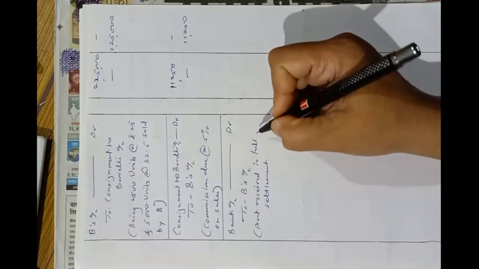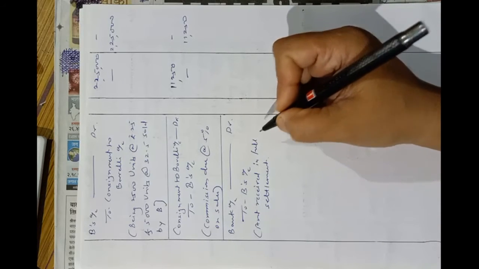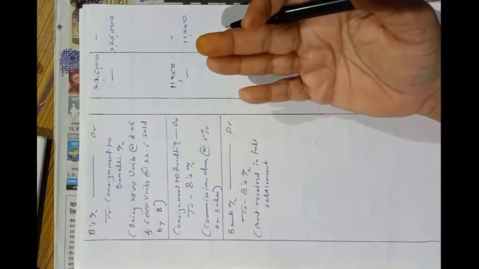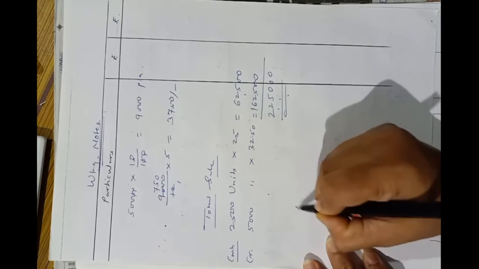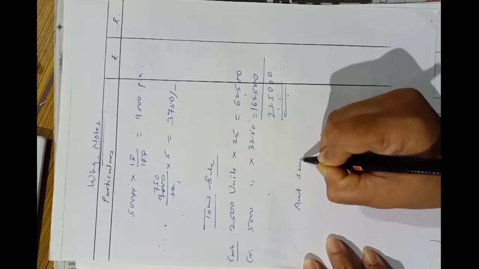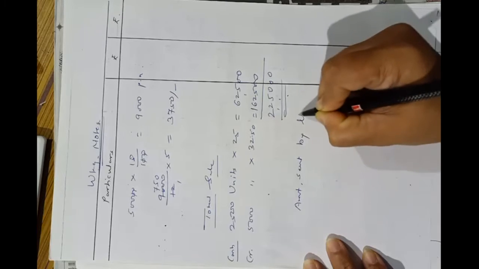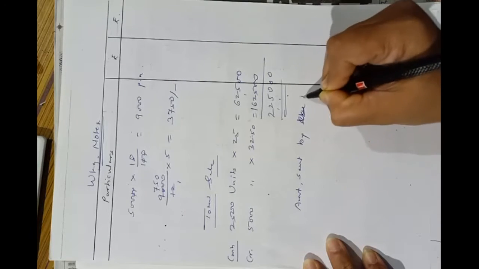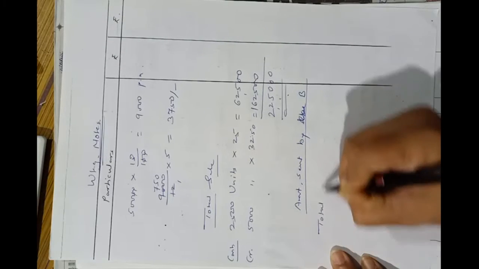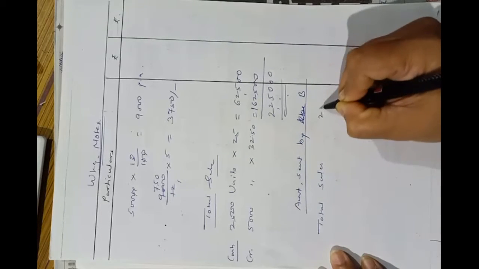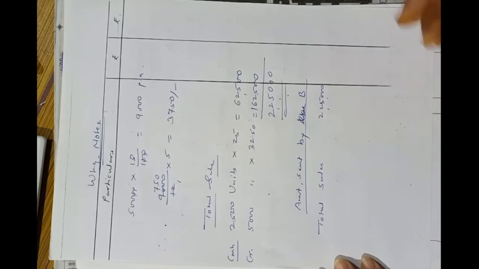Now see, we can calculate this amount this way. Total sales is 2,25,000. Out of, I will show it here. Amount sent by Mr. B means the consignee. Okay, total sales 2,25,000.